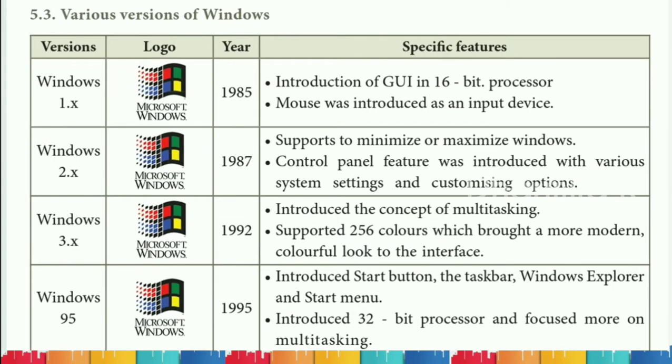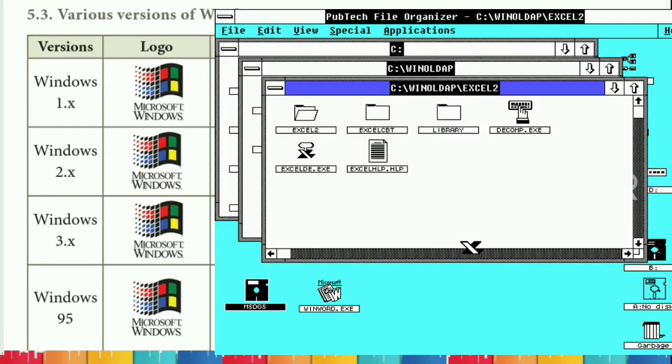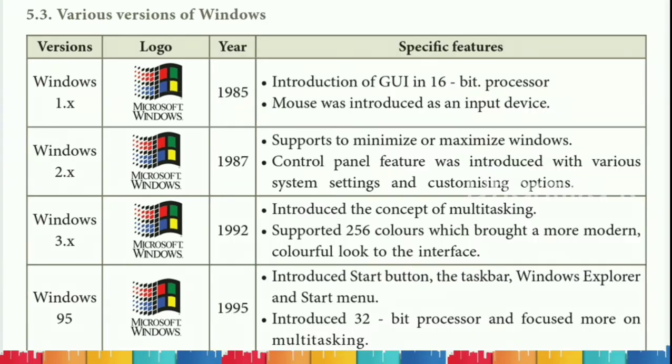And here we do have various versions of Windows operating system. The very first operating system version is 1.x. It was introduced in the year 1985 and it worked for 16-bit processor. And mouse was introduced as an input in this period. And later they upgraded the version as 2.x. It was in the year 1987. And here all the windows they supported with minimize and maximize buttons. So at the same time control panel feature was introduced with various system settings.